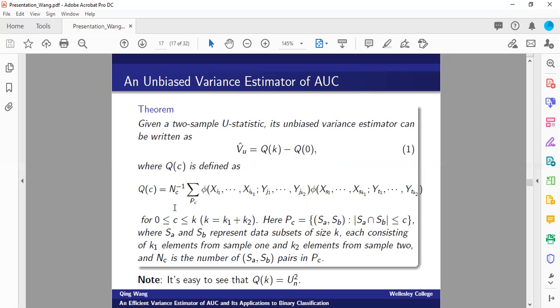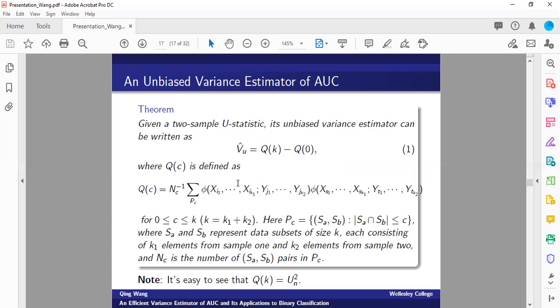It's easy to see that if we set this value C to be K, which is the degree of our U statistic, then we consider the product between two kernel functions where they can have at most little k overlaps.